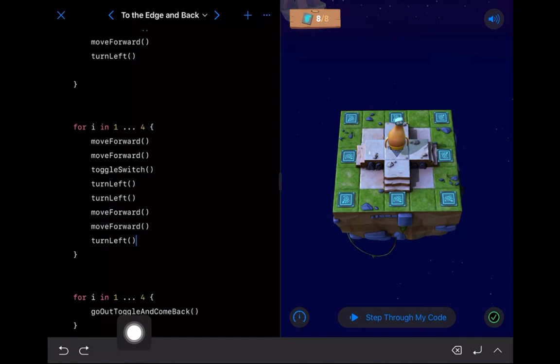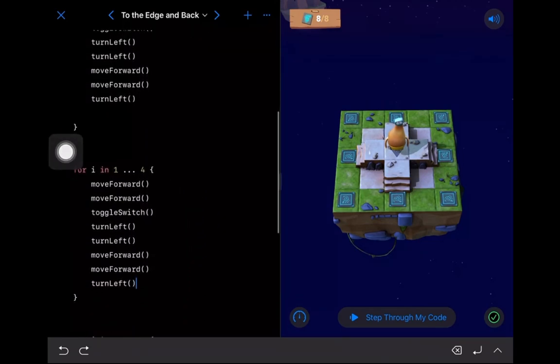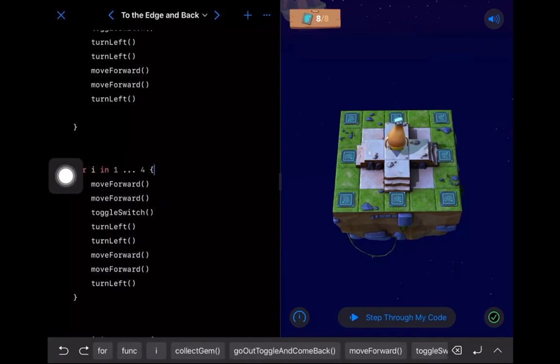I personally like this a little bit better because I've grouped all my functions and my commands into 1 block, so I know exactly what it's going to do. It tells me go out, toggle, and come back. Now, I could have been nice to myself. If we use this particular solution, we could have said, actually, we'll group these together to leave a comment like I left in my code that I showed off at the very beginning.